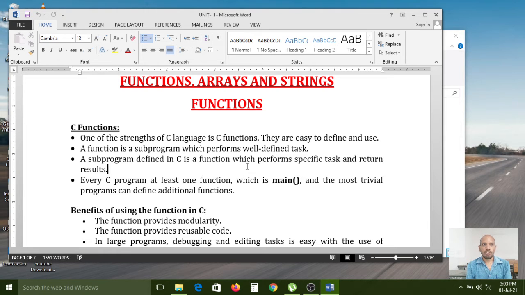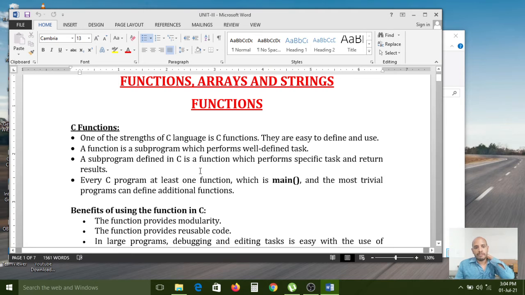It is called a subprogram because only deposit-related statements we are writing in the deposit function. If you want to write the withdrawal function statements, for that you have to create a withdrawal function. Like that, for each and every purpose we need to write one specific function to perform some specific action. That is called a function. Every C program has at least one function, which is main, and the most trivial programs can define additional functions also. Each and every C program contains one main function.